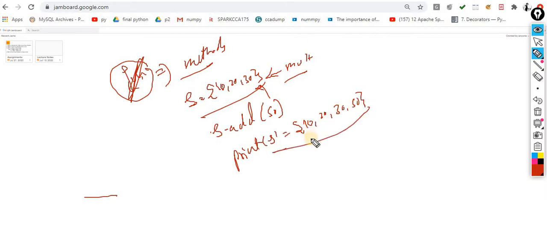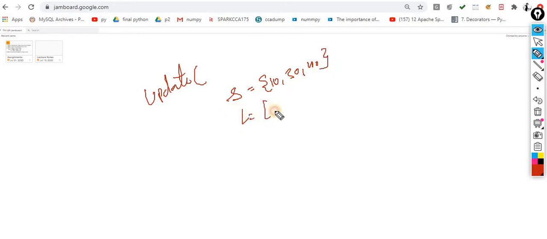So this is the add method, which is used to add the content into the set. Very simple method. Now the next is update. Update means that I want to update the content of this set, to add multiple items into a set. Let's suppose this one is your set, and now you want to update your set with this list. So how can you do it? s.update of it. That's it. Now this set has been updated.